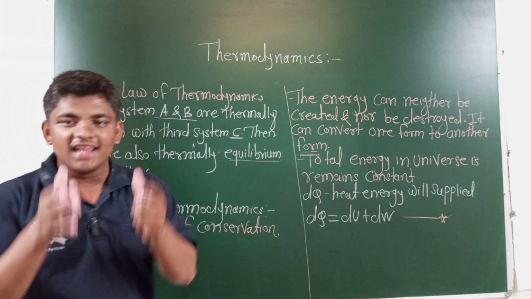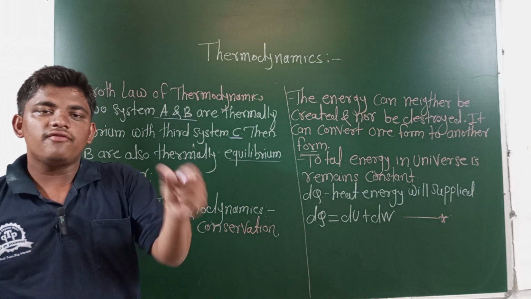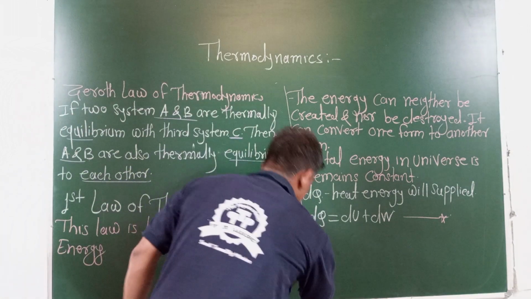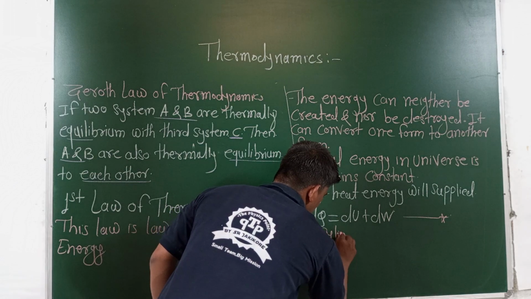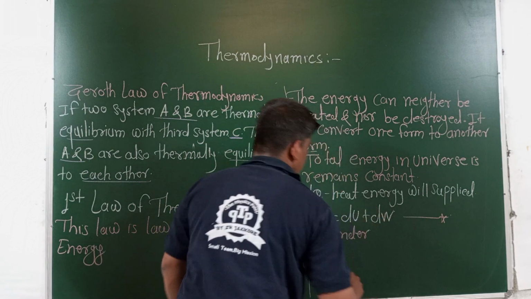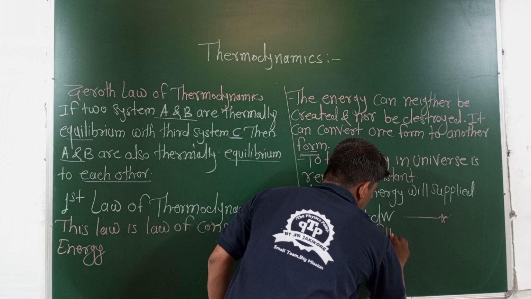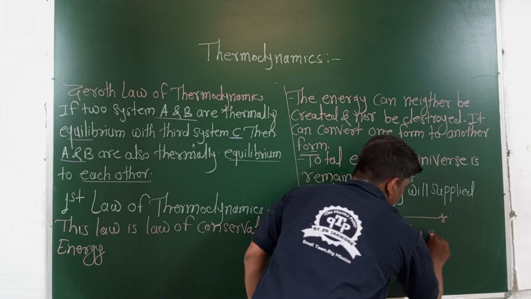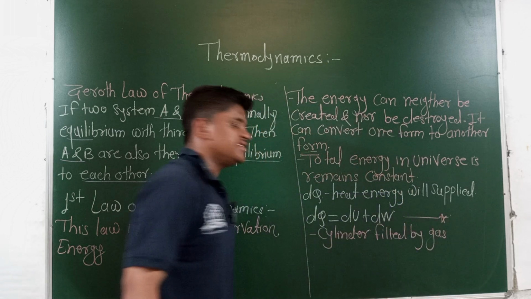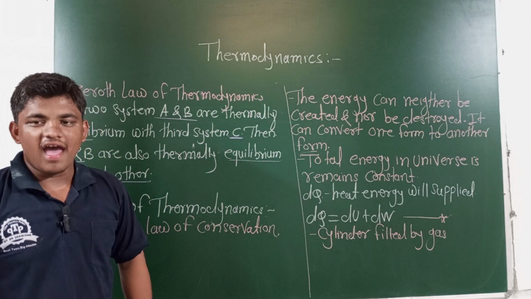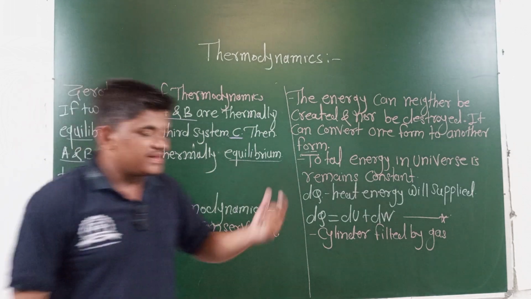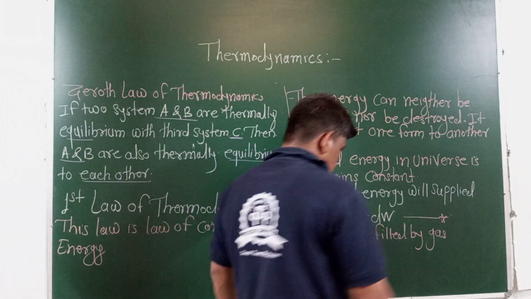Suppose we take a cylinder filled with gas, and we take a piston in that cylinder.